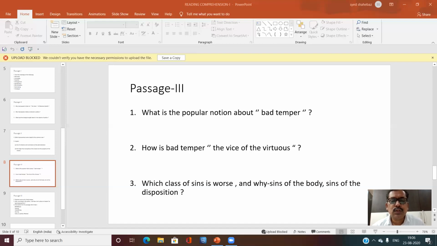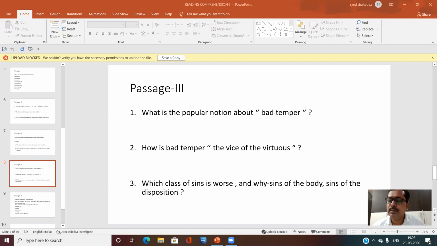Next, which class of sins is worse, and why: sins of the body or sins of the disposition? Sins of the disposition are worse than sins of the body. No bodily vice does more to unchristianize society than evil temper. There are bodily sins we commit with our body, and there are the sins we commit with our bad temper.